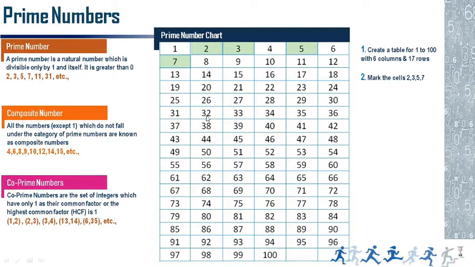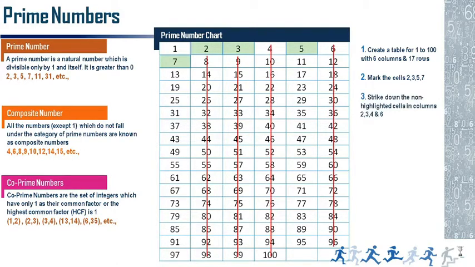This is the exercise on how to find prime numbers from 1 to 100. You can extend it up to 200, 300 by extending the numbers. Simply for your understanding, I made it in the presentation from 1 to 100. So just put the chart, then up to 7 you select the prime numbers. 1 don't select, we already told you it is not a prime number. 2, 3, 5, 7, up to 7. I will tell you later why I have chosen 7.